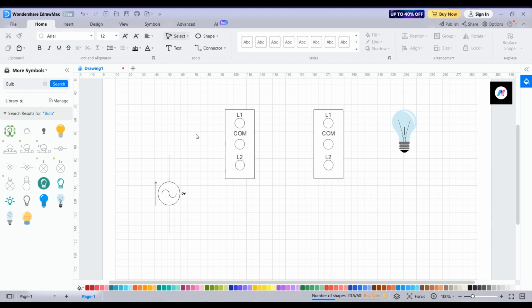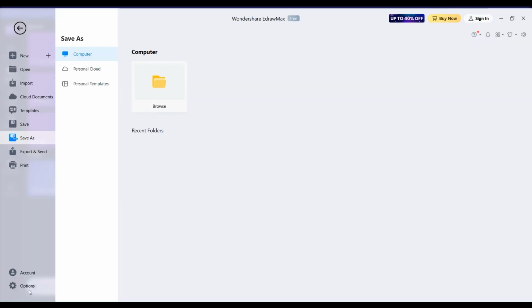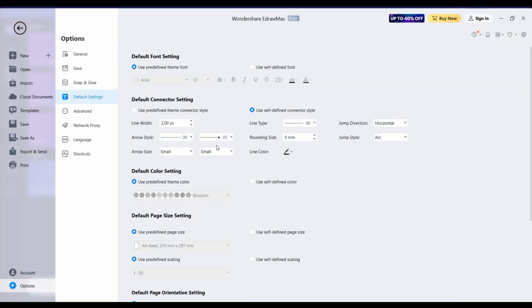To connect wire, go to Connector and select the connector. We will draw the phase wire in red color, so set the default setting from the default option.